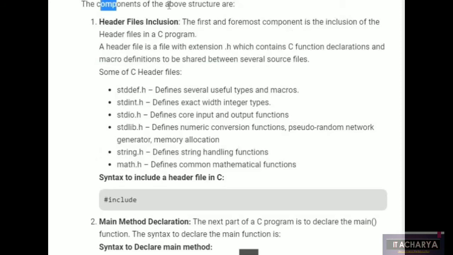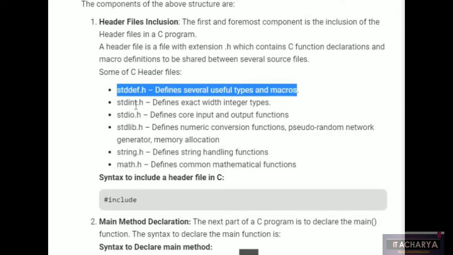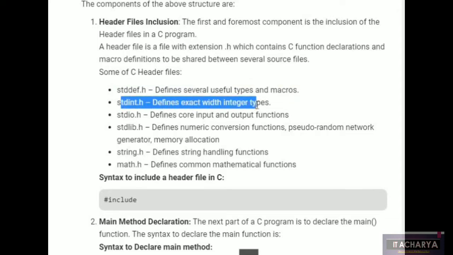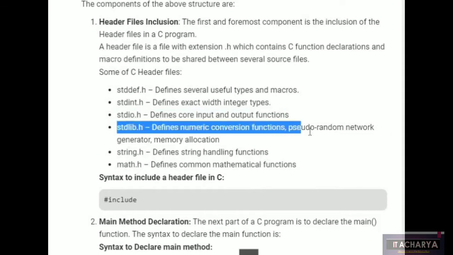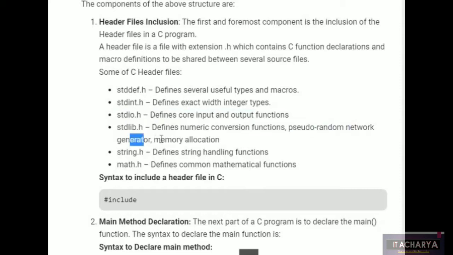Now, header files. A lot of header files are there, like stddef.h, stdint.h, stdio.h, that is input output, stdlib.h, string.h, math.h. These are what is mentioned in the header files. Math.h provides some mathematical functions. There is stdio, that is standard input output, if you want to do operations regarding input and output. So we must attach these header files at the beginning of our program.